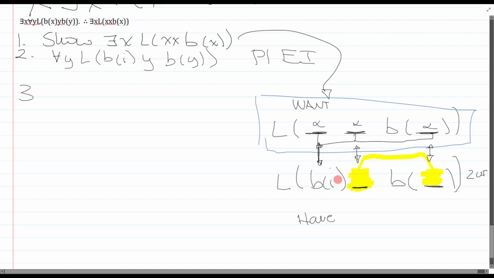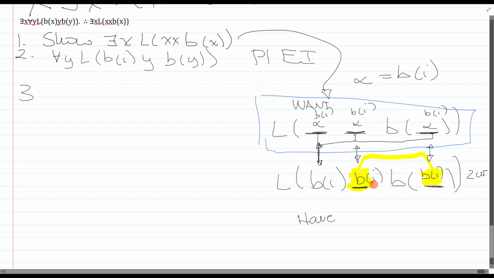Look, the first slot is pinned in what I actually have to b of I. It's fixed to b of I. Which means if I want up here the structure alpha alpha b alpha, what do I immediately know that alpha has to be? In fact, I have no choice. Alpha must be b of I. So instead of having alpha alpha b alpha, what I really have is I want b of I, and this to be b of I. And that's the trick. So now I realize that what I have to UI to better make this thing in here b of I, and this to be b of I, and that's what I need to UI to.